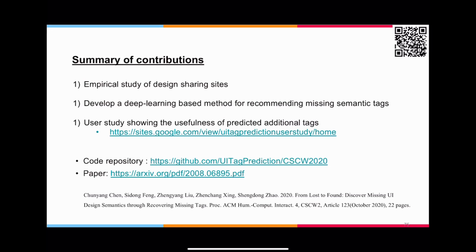Last but not least, I will summarize our contributions. First, we did an empirical study of design sharing sites. Second, we developed a deep learning-based method for recommending missing semantic tags. Finally, we conducted a user study showing the usefulness of predicted additional tags. The source code, experiment results, and analysis of the user study are released.